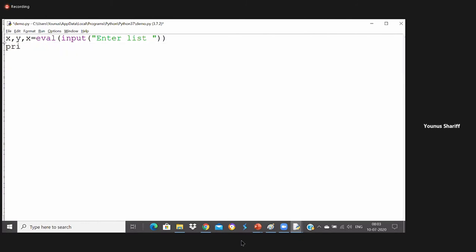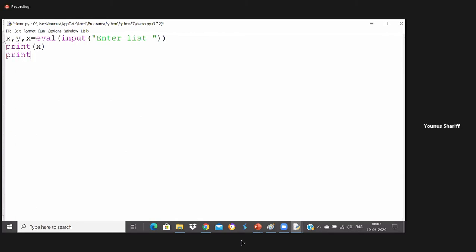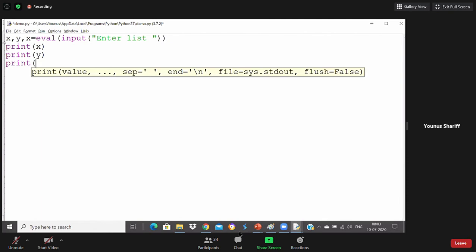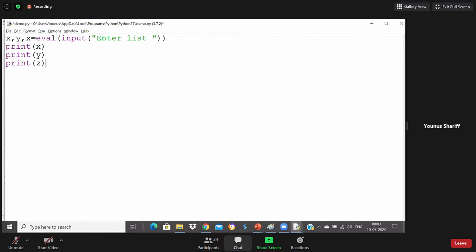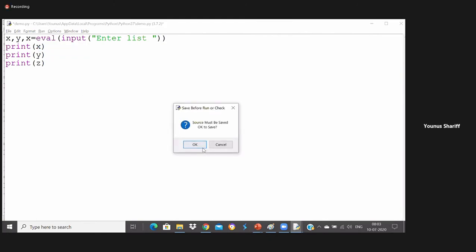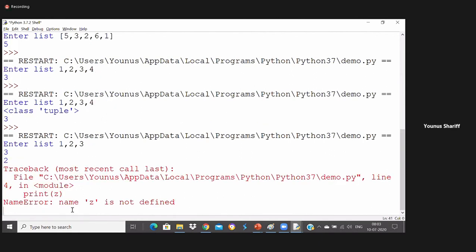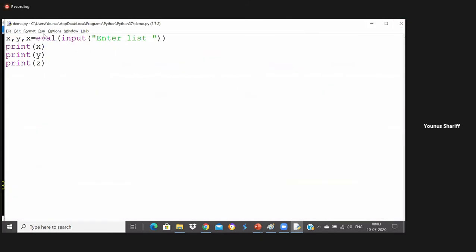You can print x separately, you can print y separately, and you can print z separately. So x, y, and z you can print separately. Now run this code, and you can see that I'm entering 1 comma 2 comma 3 perfectly fine. Oh, z, okay, I need to give z.